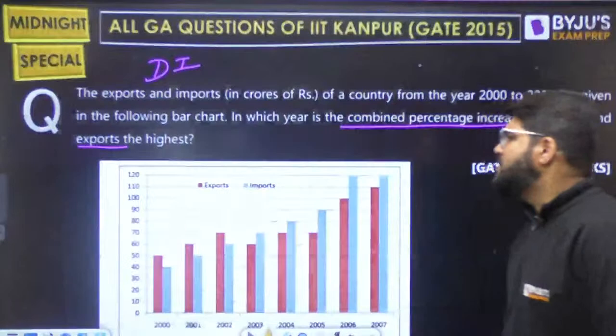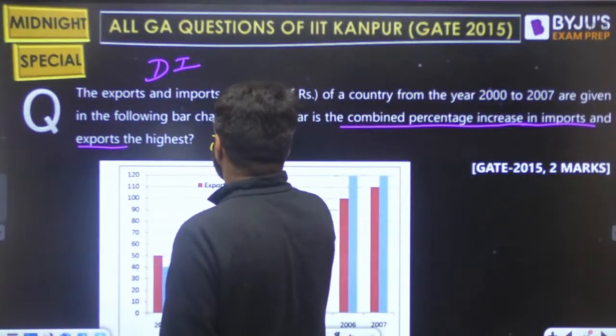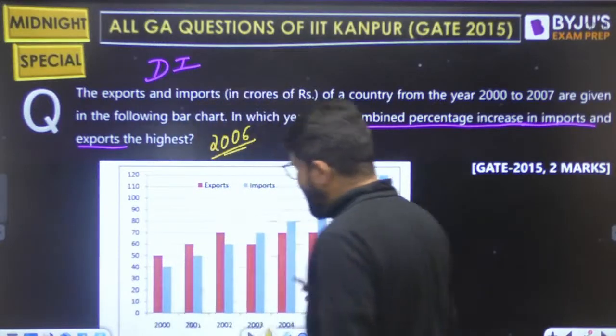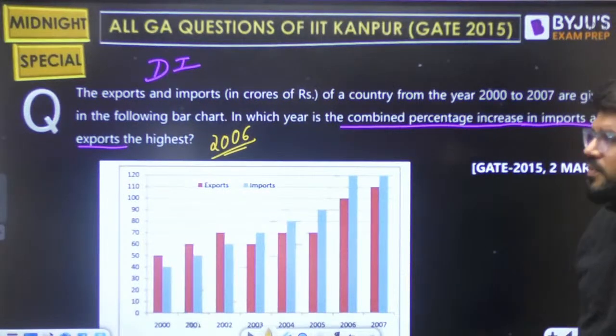Okay, so this is a pie chart question. In which year is it the highest? It is highest in the year 2006. We did not need to calculate for all years because of the basic numbers and basic calculations.